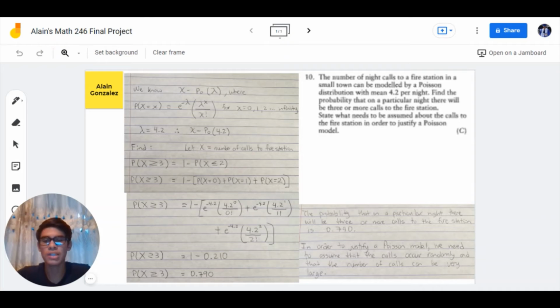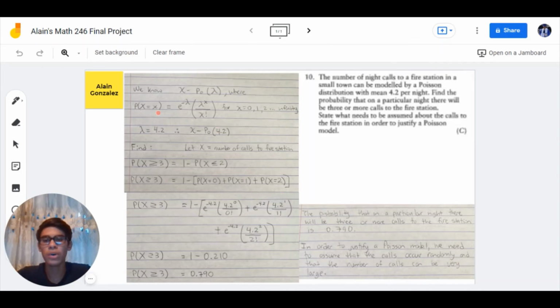So P(X ≥ 3) is equal to 1 minus the probability of x equals 0 plus the probability of x equals 1 plus the probability of x equals 2. And we can see by these brackets that it is 1 minus the entire probability of x less than or equal to 2.